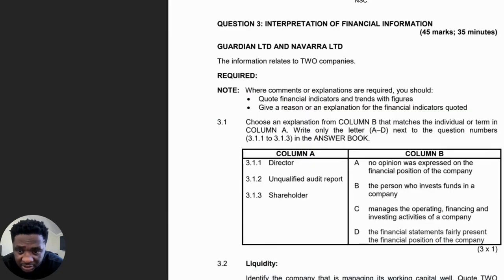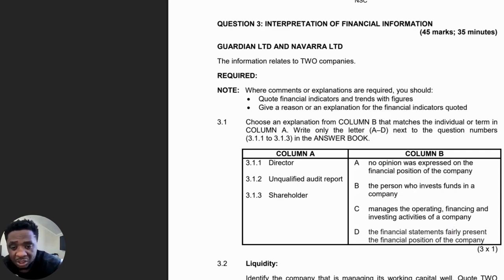And then let's see 3.1.2 unqualified audit report. So the first was an audit report, but that is a disclaimer in A. Sorry about that. So the other thing that is an audit opinion here is basically number D. What does D say? It says the financial statements fairly represent the financial position of a company, and you can see this is without exceptions.